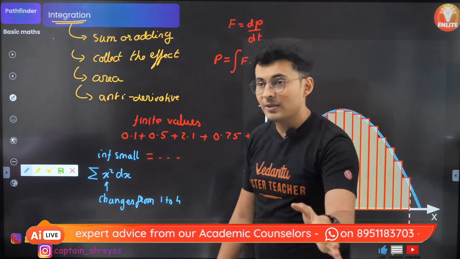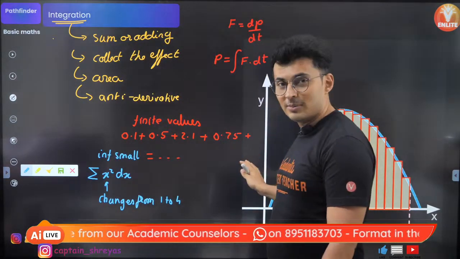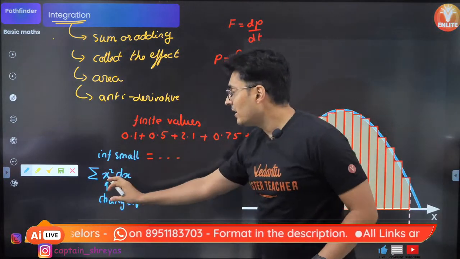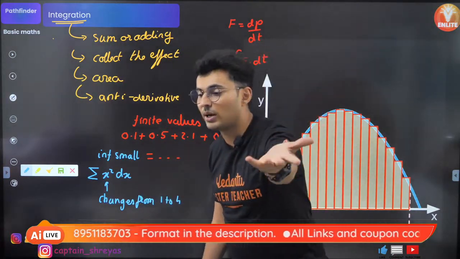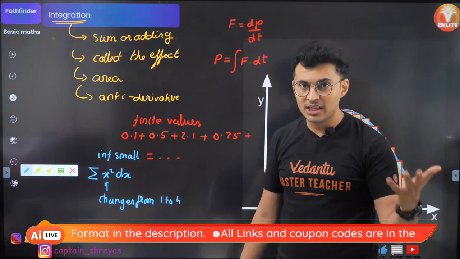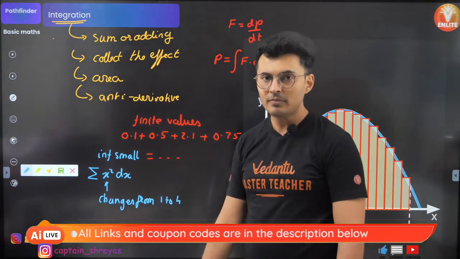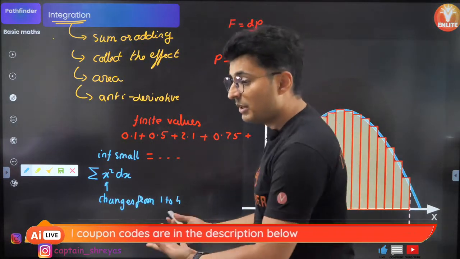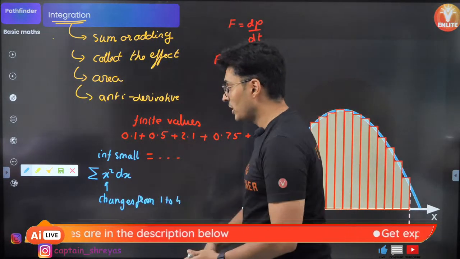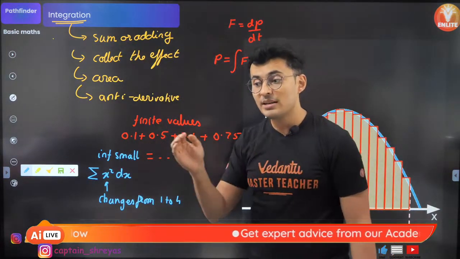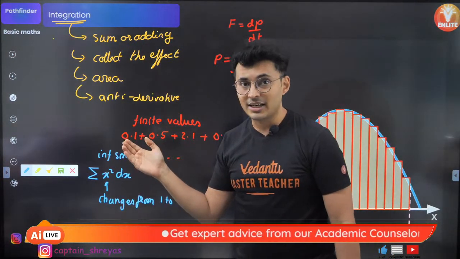Since the number of terms will be huge, because how many real numbers exist between 1 and 4? Answer this. Come on, my warriors. How many real numbers exist between the numbers 1 to 4? Because the value of x is changing from 1 to 4. How many real numbers are there? Infinite, right?